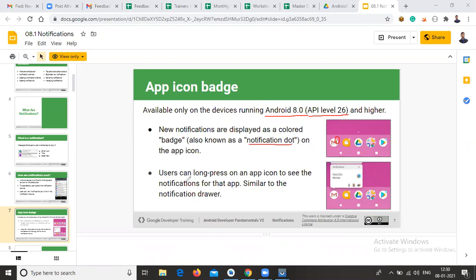Users can long press on the app icon to see the notification for that app, similar to seeing it in our notification drawer. So not only by dragging the notification drawer, if you long press the particular app icon, you can also see what notifications you have. These two requirements are available in 8.0 or API level 26 and above versions only.